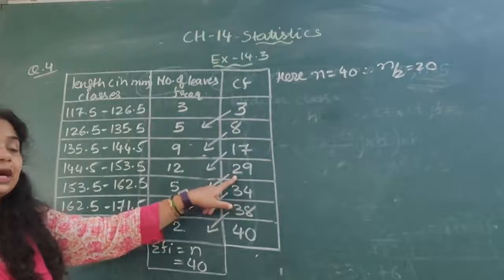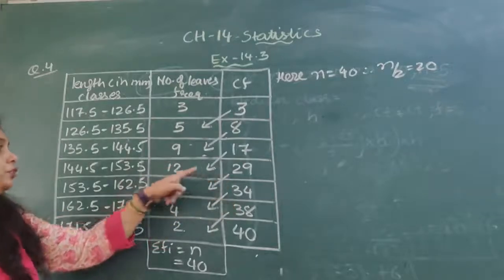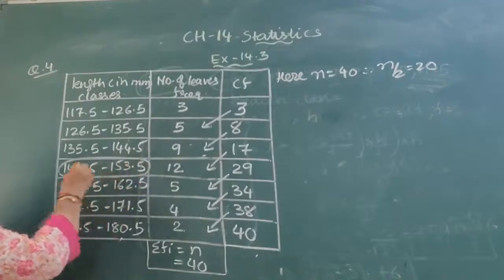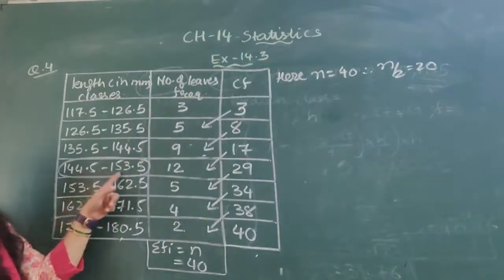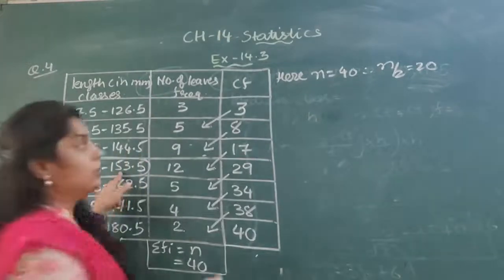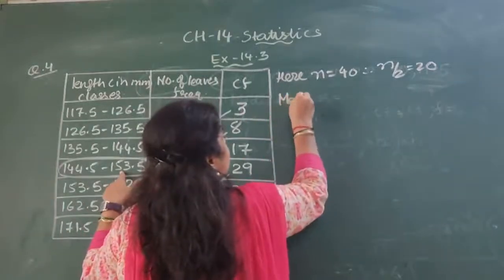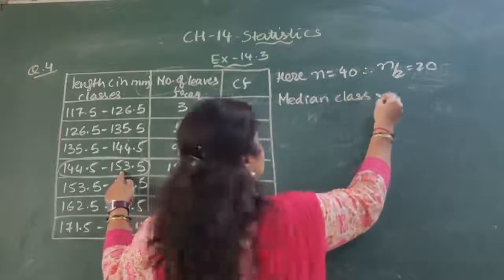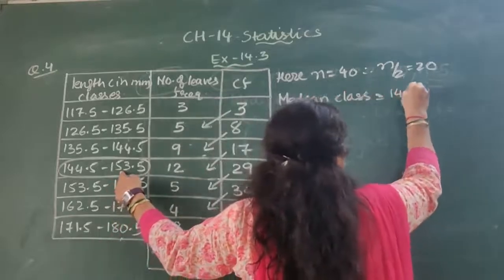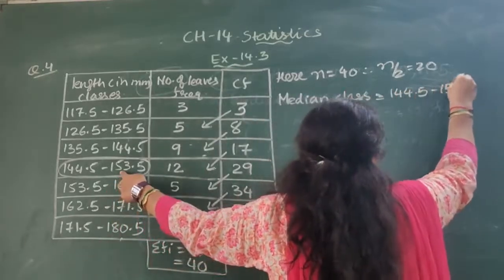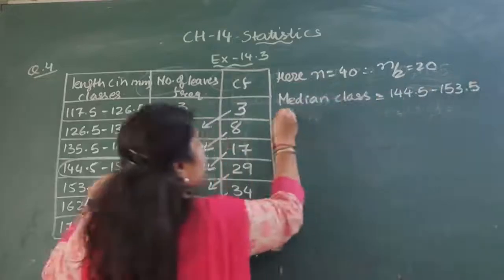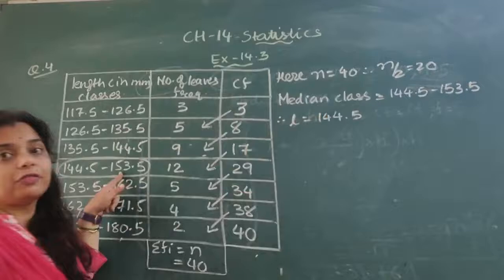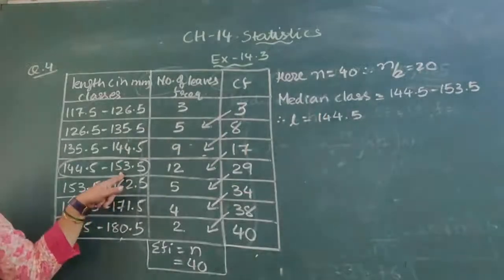So the class regarding the 29 cumulative frequency is which one? This one, 144.5 to 153.5. So we can write that the median class is equal to 144.5 to 153.5, and therefore L is equal to 144.5. Is it clear? Okay.